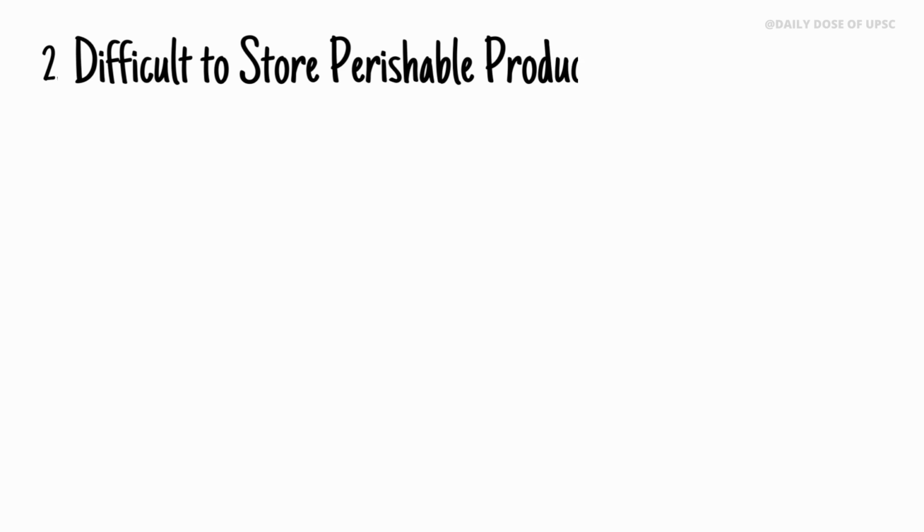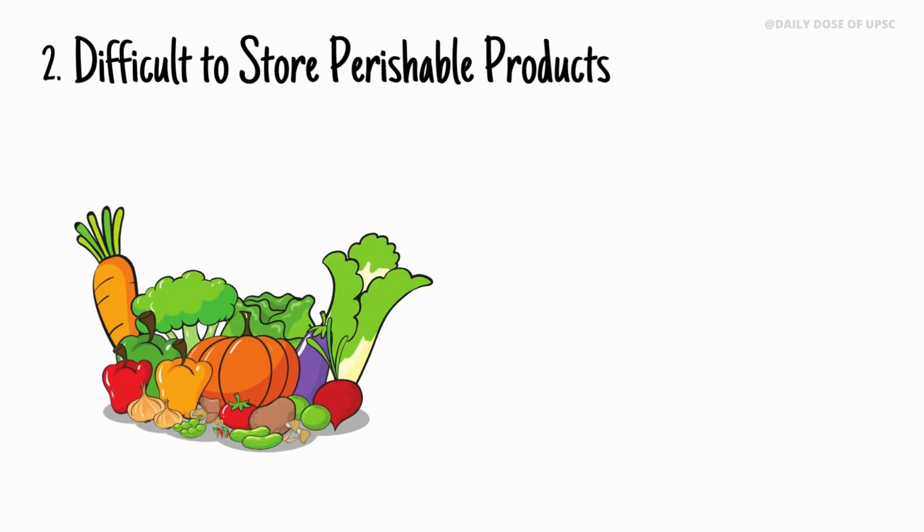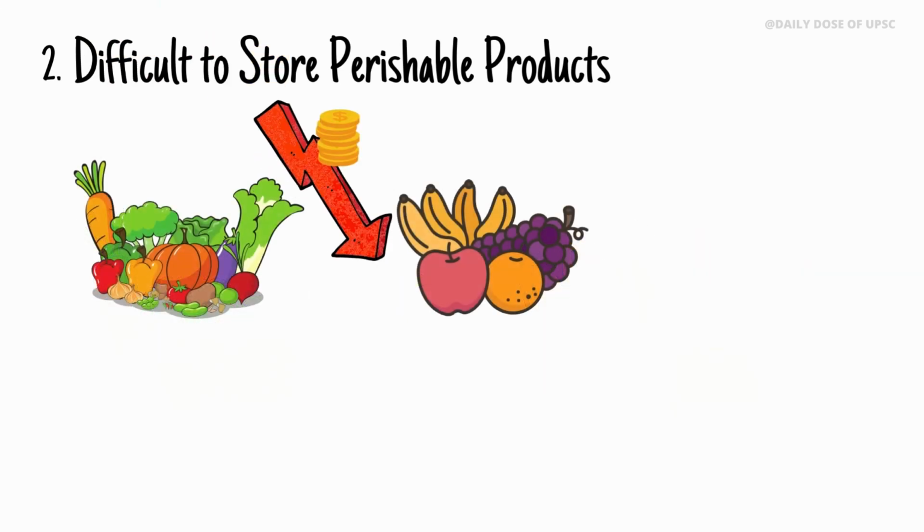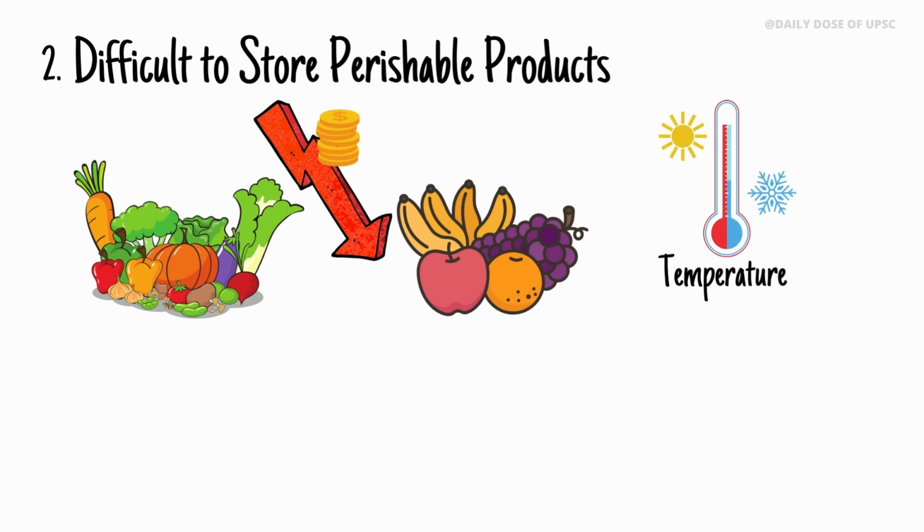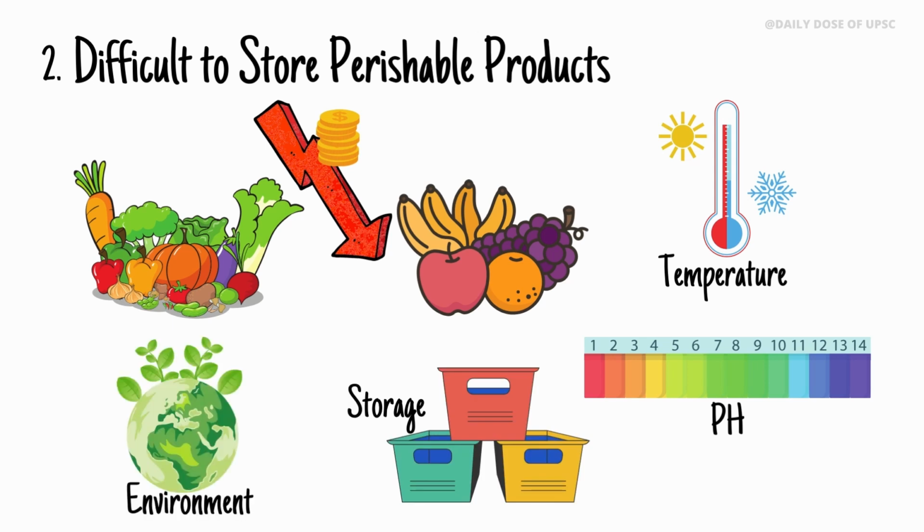Number 2. It is difficult to store perishable products like vegetables and fruits. They result in the loss of value. If you want to exchange your goods like vegetables and fruits, you have to search for a suitable person who is ready to accept and exchange. These perishable products also lose their lives due to temperature, pH, storage and environments. This is another biggest drawback of the barter system.